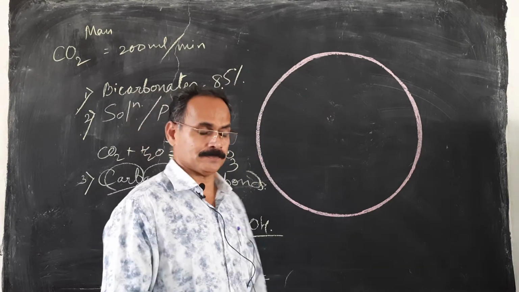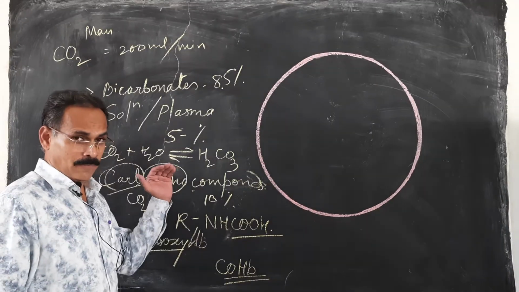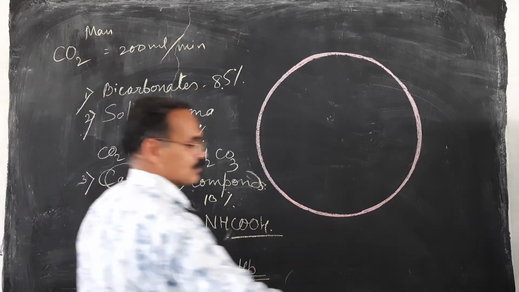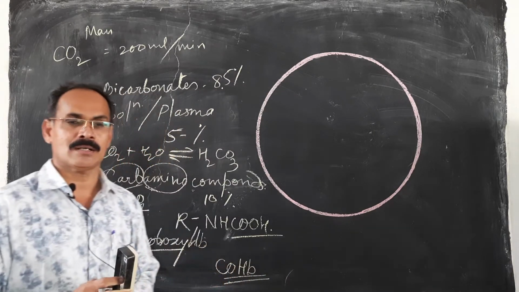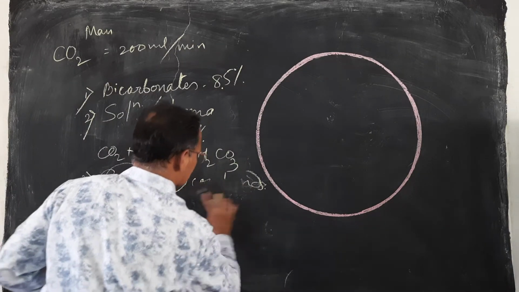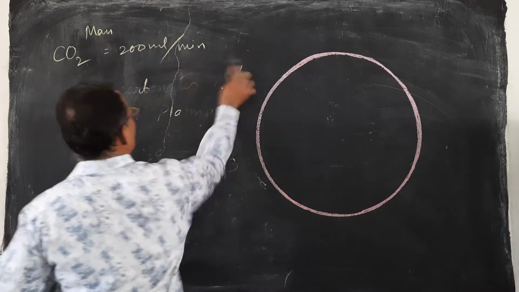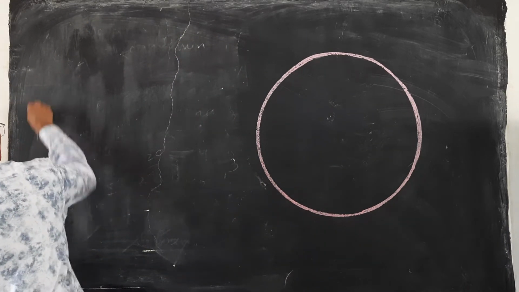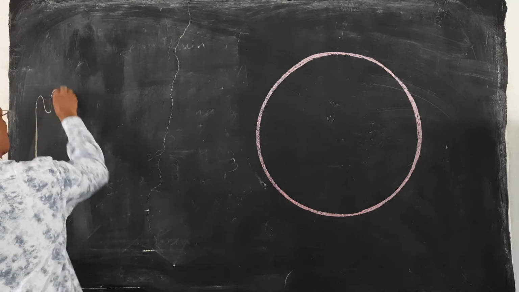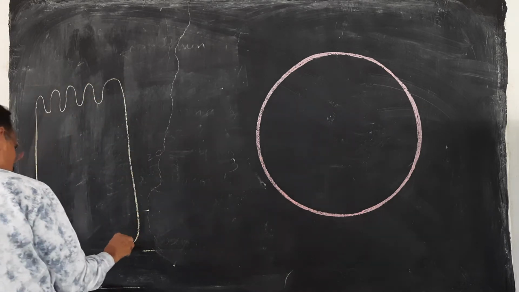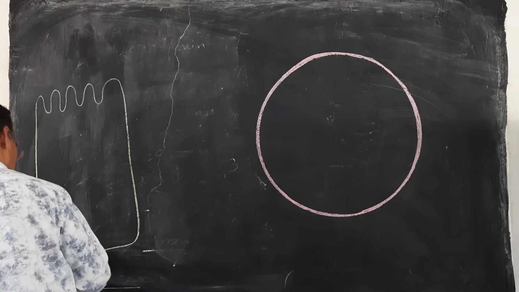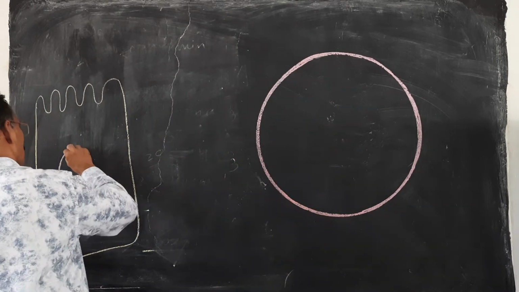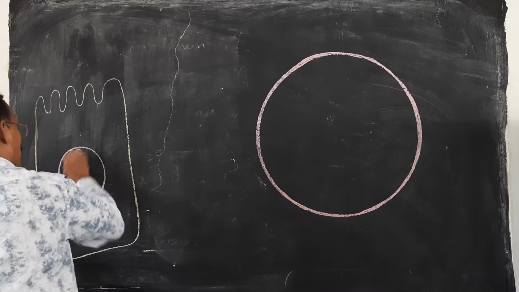Now, at the time of transportation, how are the bicarbonates formed and how is the CO2 transported, we will learn in another way. Suppose these are the cells, and in these cells metabolic activities are going on.